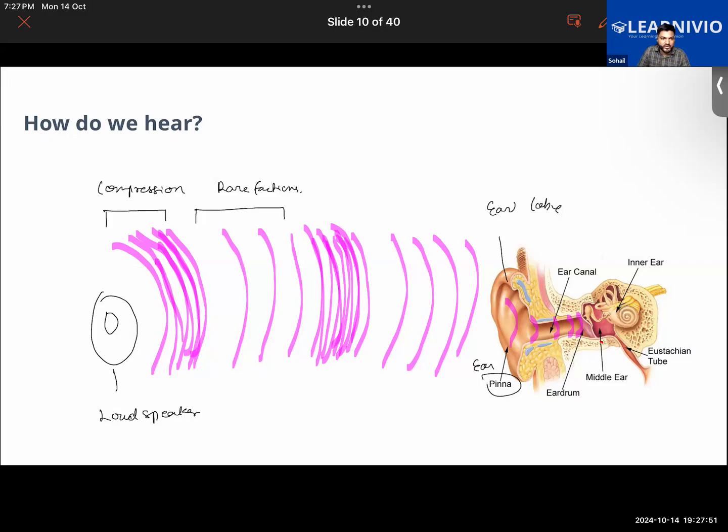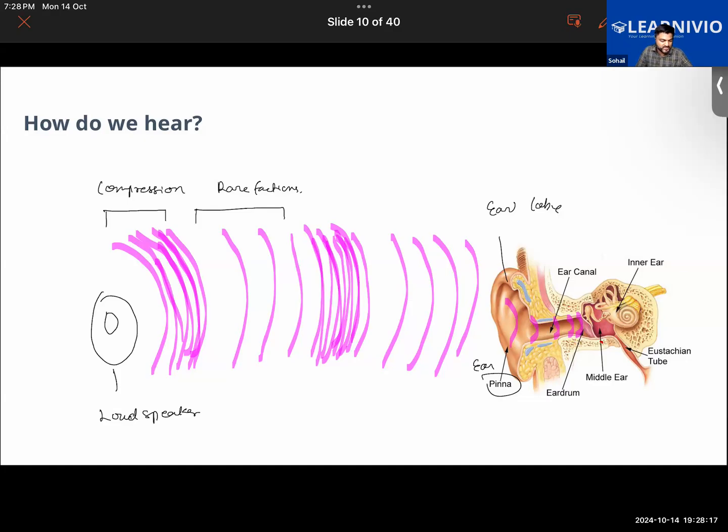Sir, it does require a medium to travel. Exactly. So as it requires a medium to travel, why can it not travel in a vacuum? What is it that the vacuum does not have? There is no medium in vacuum.